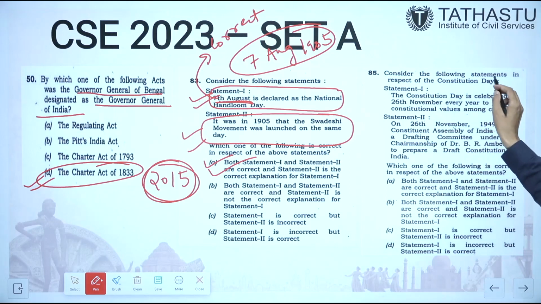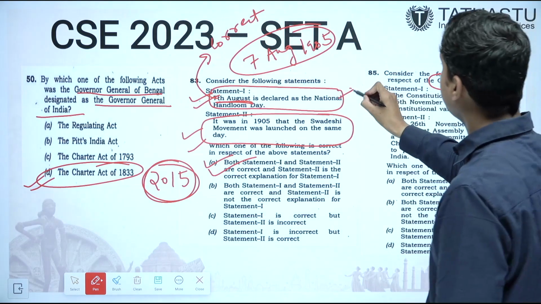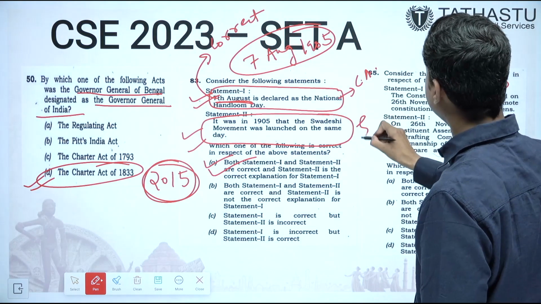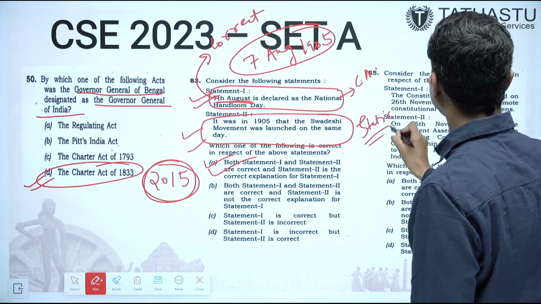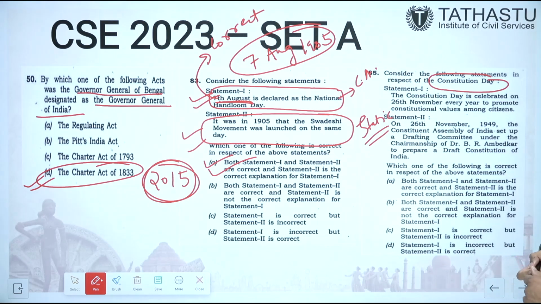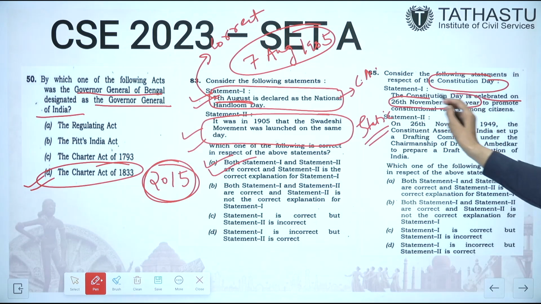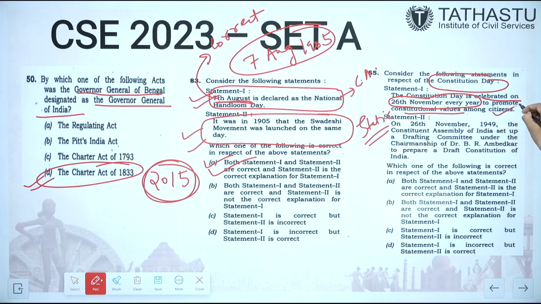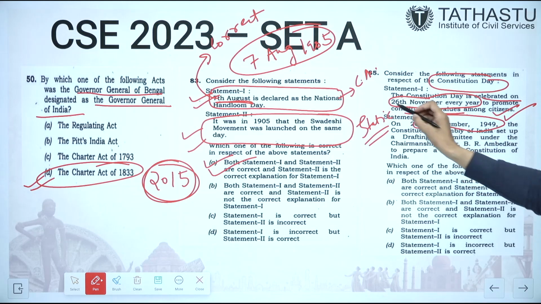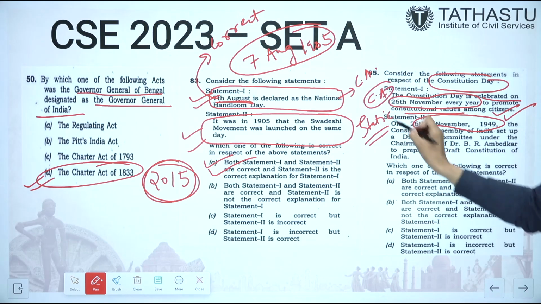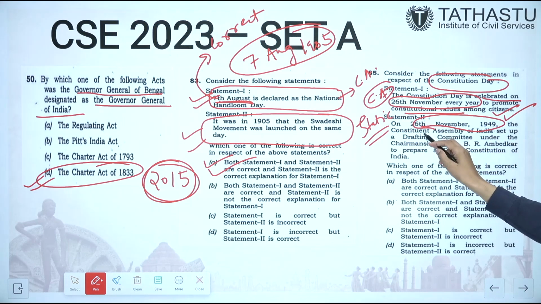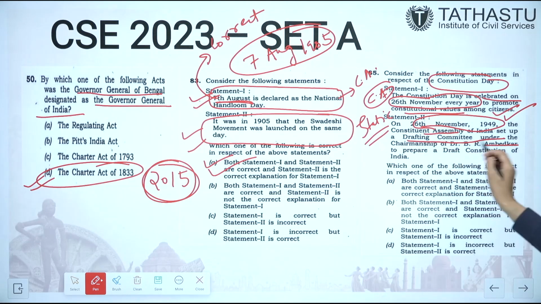Next question is with respect to Constitution Day. So here basically current affairs and static are being mixed. If we see the Constitution Day, a similar attempt by the UPSC. Constitution Day is celebrated on 26th November every year to promote constitutional values, correct? On 26th November 1949, this is the current affairs part. This is static: the Constituent Assembly set up a drafting committee under Ambedkar to prepare.